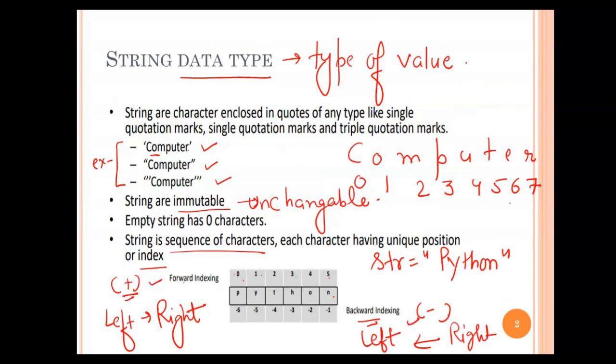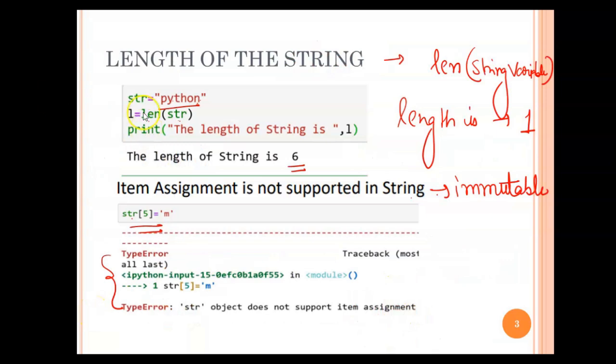We started with the string data type, in which the values are always enclosed in single, double or triple quotes. Then we went through indexing, which works with positive and negative indexing, also called forward and backward indexing. Then we checked the length of the string, using the len function, which is nothing but the number of characters.